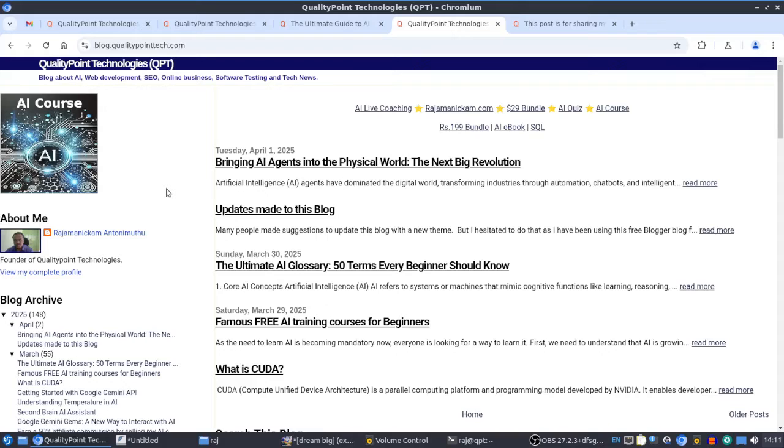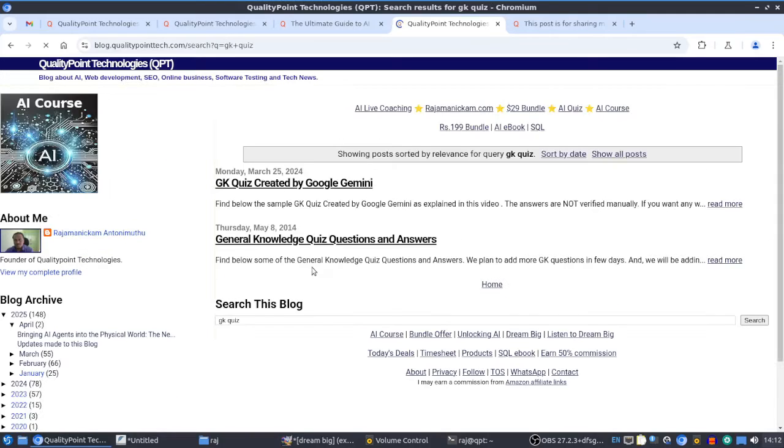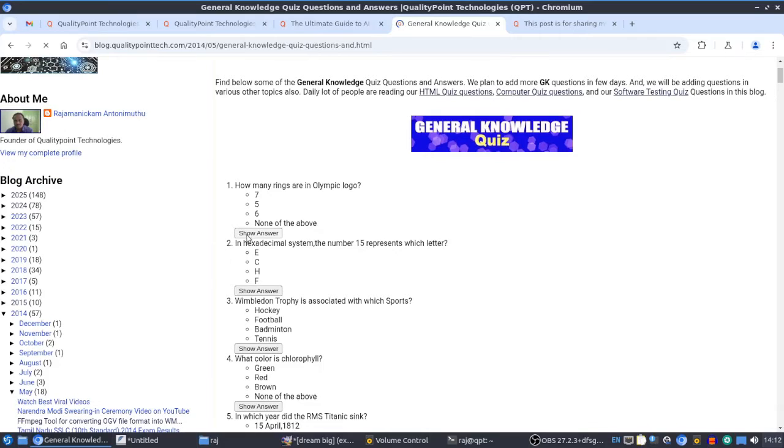I cannot change the theme because a lot of other posts are using JavaScript and a lot of other things, because I was using it for many years. I included inline codings and a lot of other things. Even for example, in case of the GK quiz, millions of people viewed that. That page is having JavaScript in the content itself. So I don't want to spend time in testing these things again and fixing the things, so I thought of keeping it as it is.